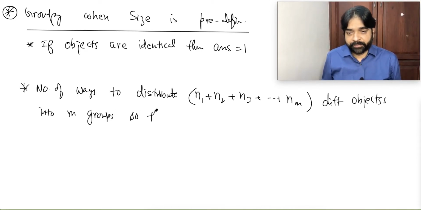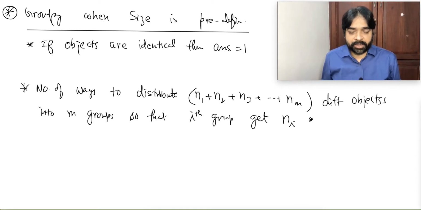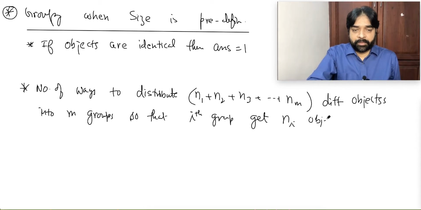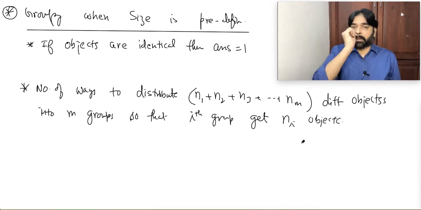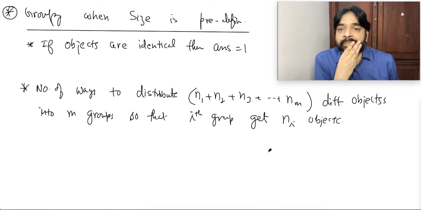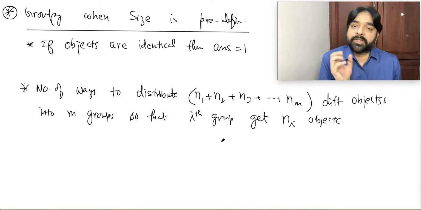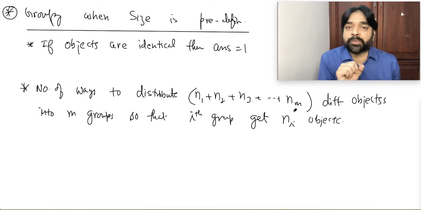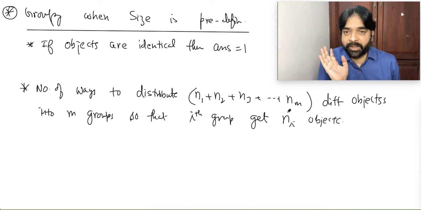so that ith group gets ni objects. What is the meaning I am trying to tell? Means first group should contain n1 objects, second group contains n2 objects, third group n3 objects, and so on. Mth group should contain nm objects. This is what we have to do, distribution.